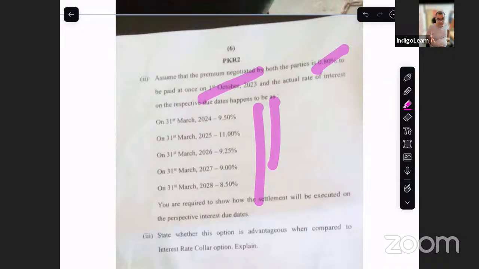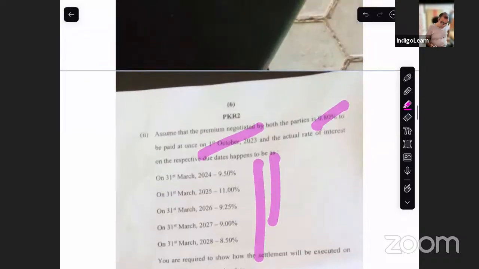Okay, because on 31st March, there is some rate, so that is applicable for the next year. So please be careful. It can be a 6-year loan also. Okay, it can be a 6-year loan, yes. And on that 6-year loan, you're paying 0.8%. So per year, you will actually calculate. And the actual rate of interest they have given for 5 years. So it's a 6-year loan for which there'll be 6 interest payments, but the first interest payment is already decided on the day you borrow. So only the balance 5 are relevant.